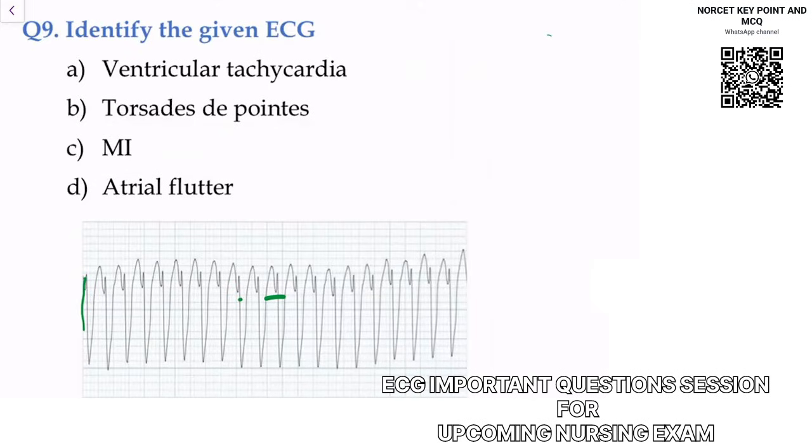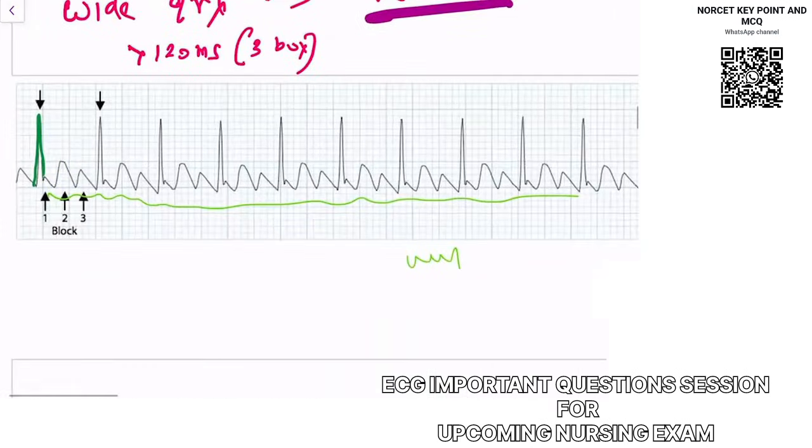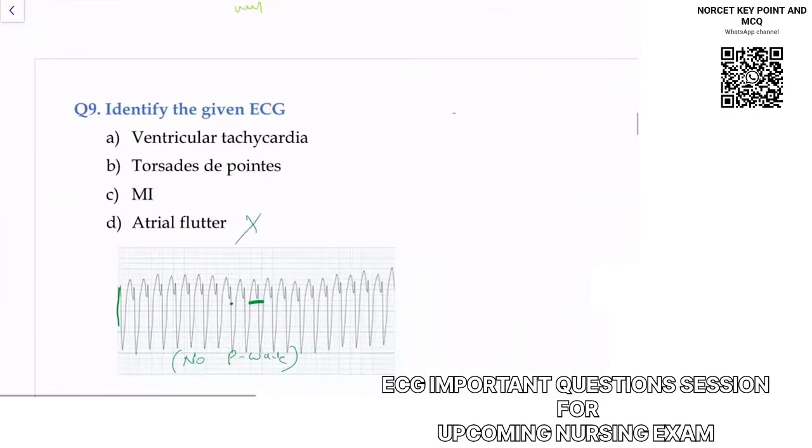There is a broad QRS and there are no visible P waves. So I can say there are no P waves. P waves are also not visible in atrial fibrillation and flutter. Sometimes they are also not visible in flutter. But in atrial flutter, I told you there will be a narrow QRS. You can notice there will be a narrow QRS like this. So understand this, atrial flutter answer is ruled out.